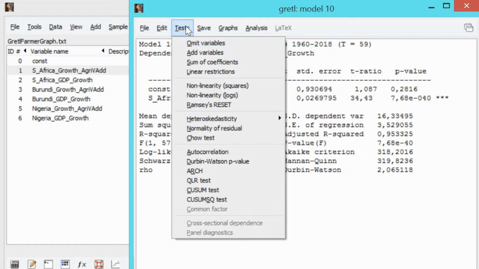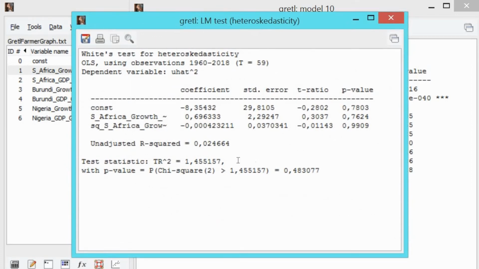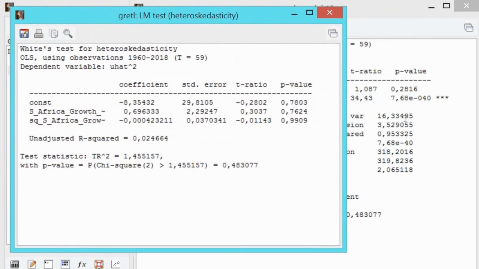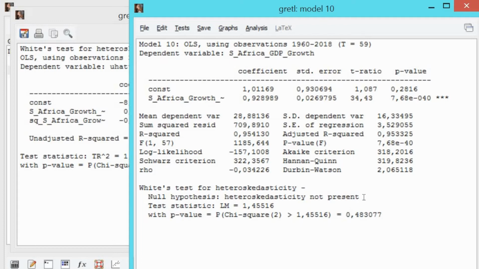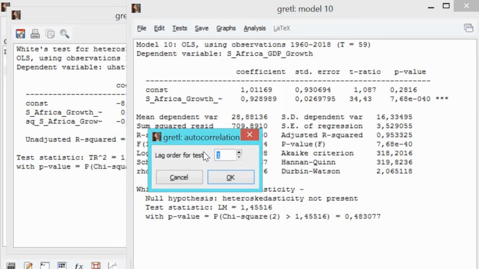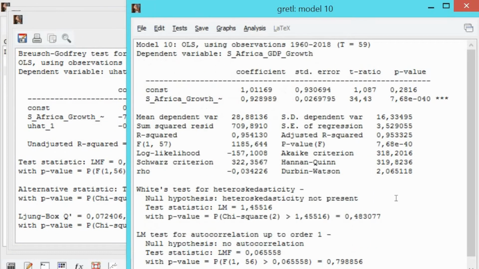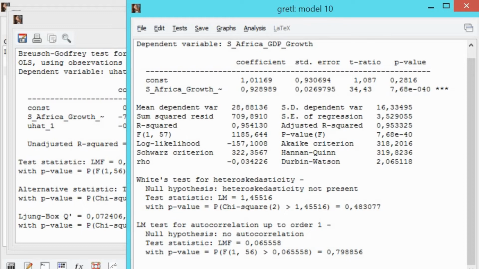First, click on Test in the Model window. Choose White's test for heteroscedasticity. Regarding the null hypothesis that heteroscedasticity is not present, the p-value is above 0.05, so we accept the null hypothesis and conclude our model is homoscedastic. Second, testing autocorrelation. Define the lag number as equal to 1. The null hypothesis is no autocorrelation. With a probability value of 0.798856, we may accept the null hypothesis, so our model is free from autocorrelation.